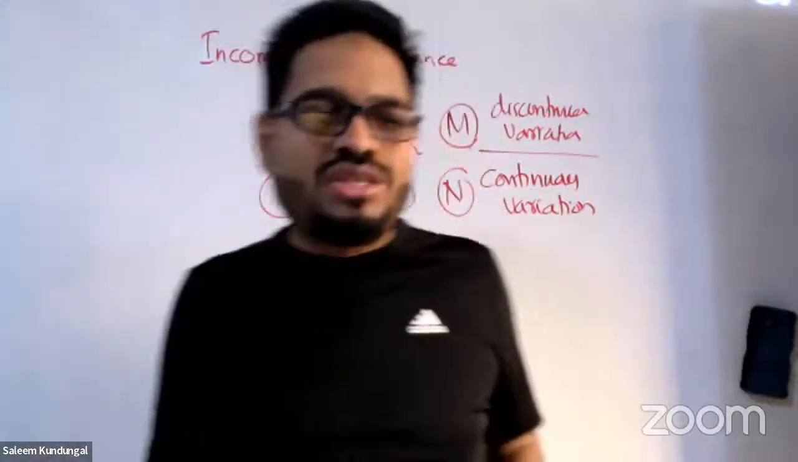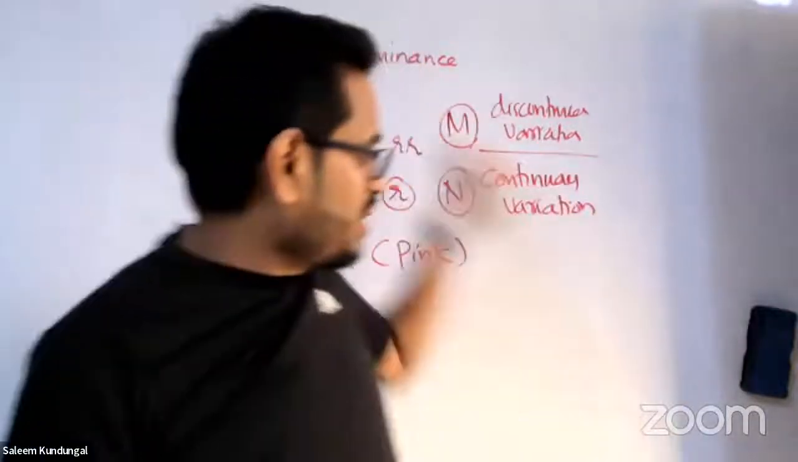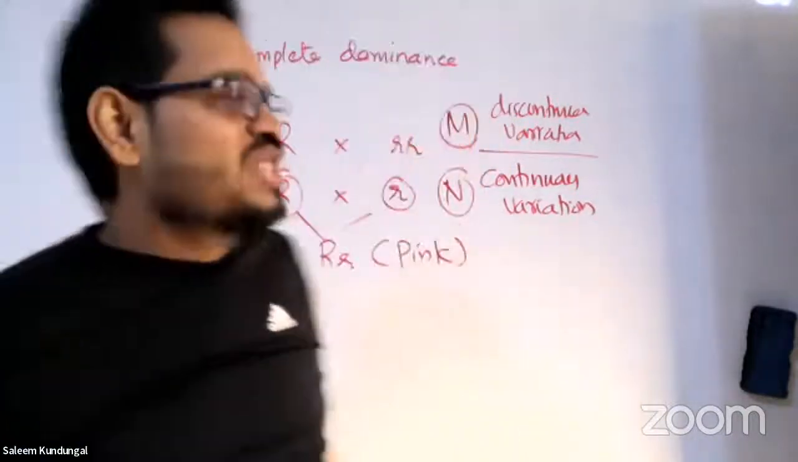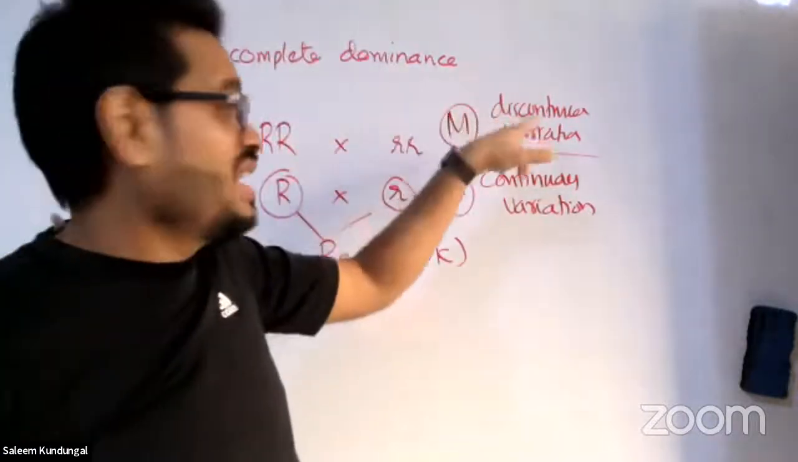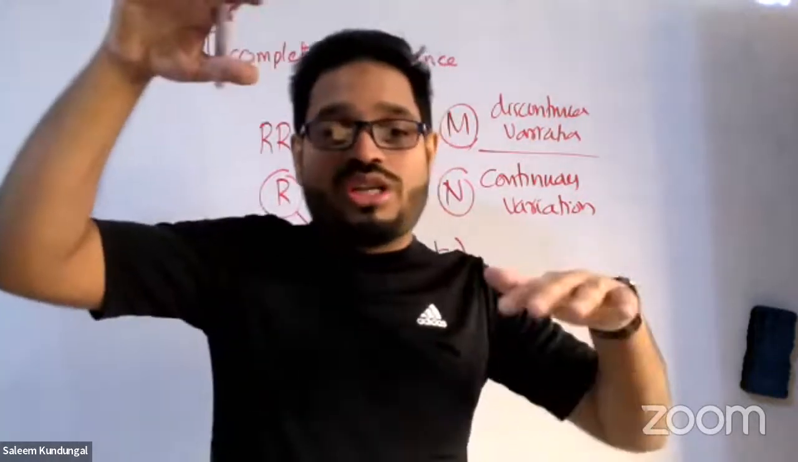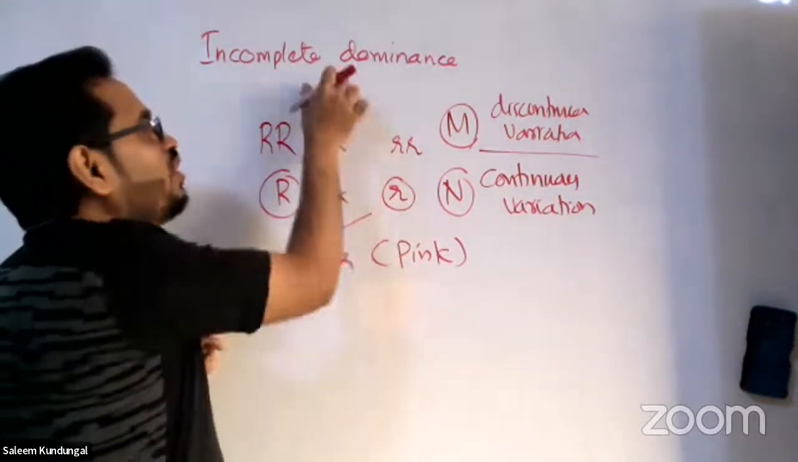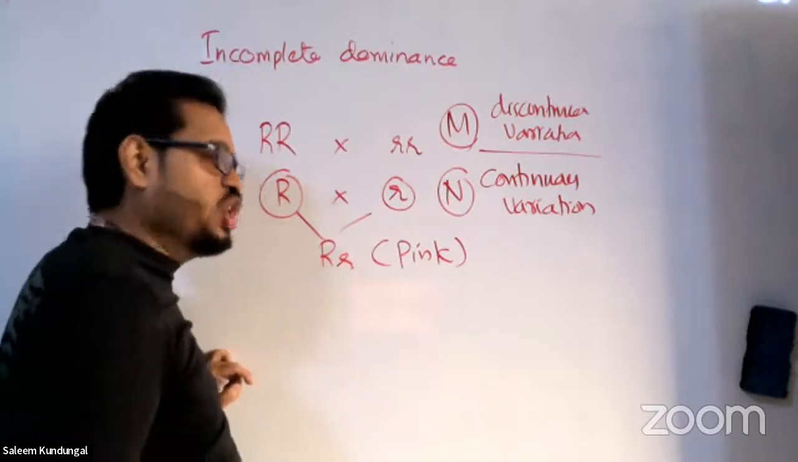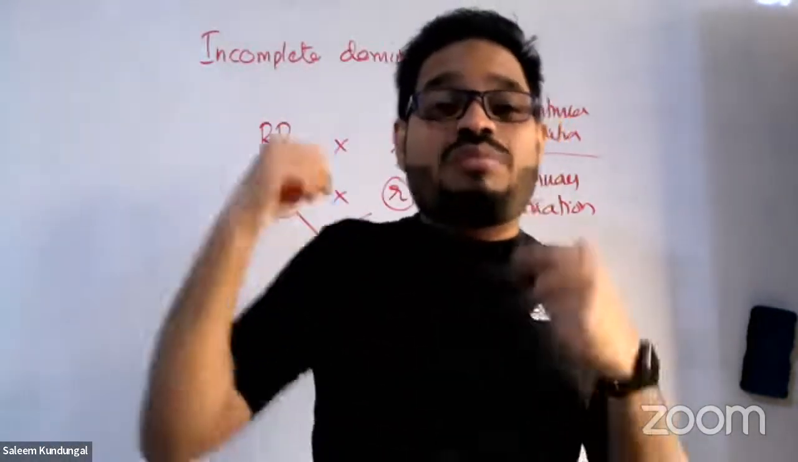For example, human height: are they having only tall and dwarf humans? No, they are having so many variations. That's why continuous variation is visible in human height as a character. Whereas in Mendel's experiments, he taught every character is having discontinuous variation, either tall or short. There is no intermediate. But this is actually something against that rule, and that's why we call it incomplete dominance. Why? Was this capital R able to show its dominance? No, only 50%.